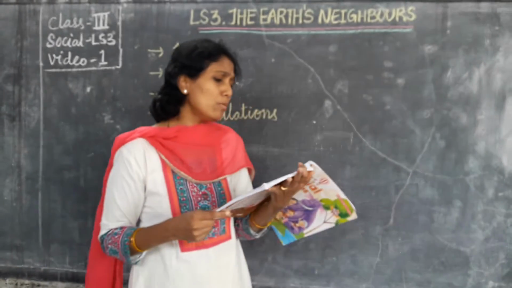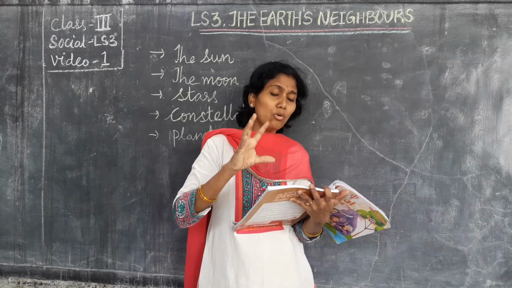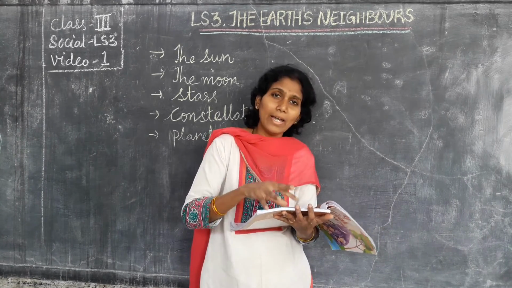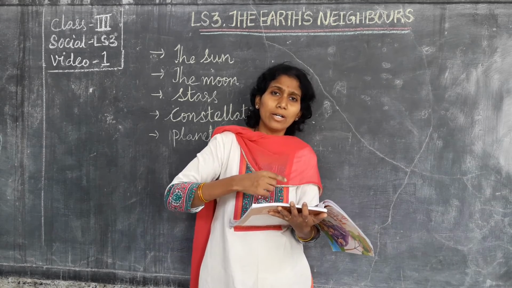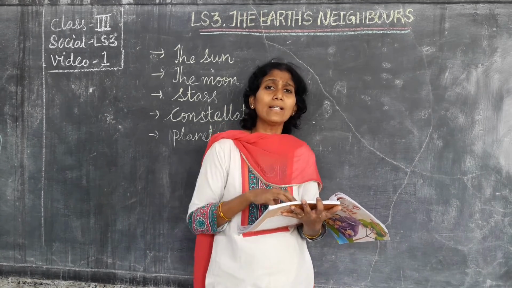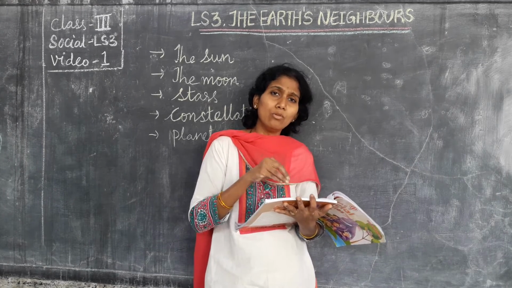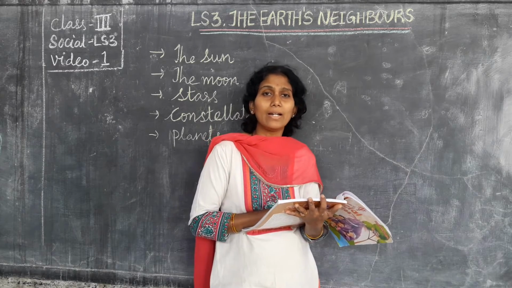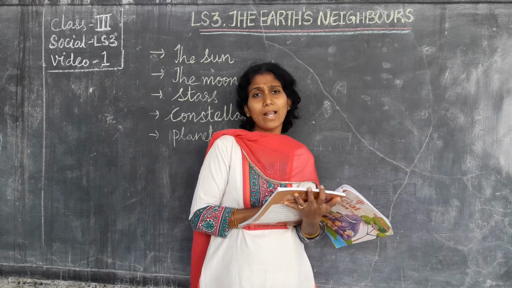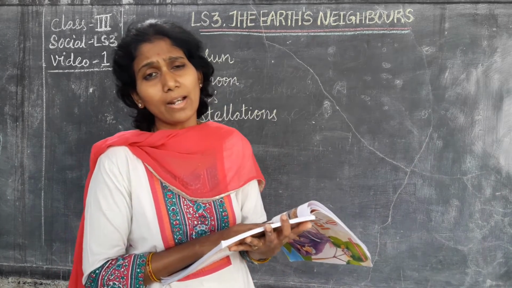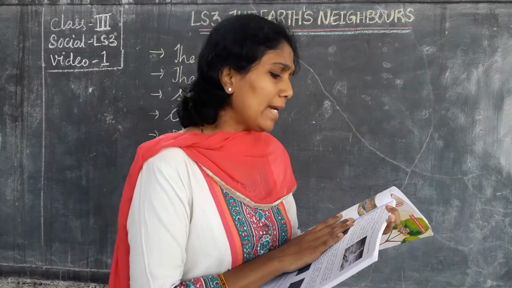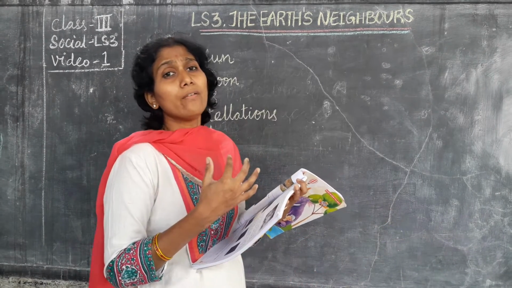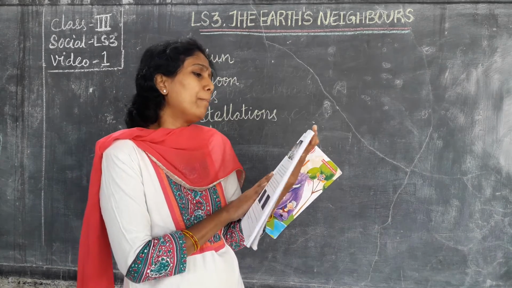The moon moves around the earth. The eight planets move around the sun. The moon moves around the earth, and it is called the Earth's natural satellite. What is Earth's natural satellite? Our Earth's natural satellite is the moon. Satellites are bodies that move around planets.